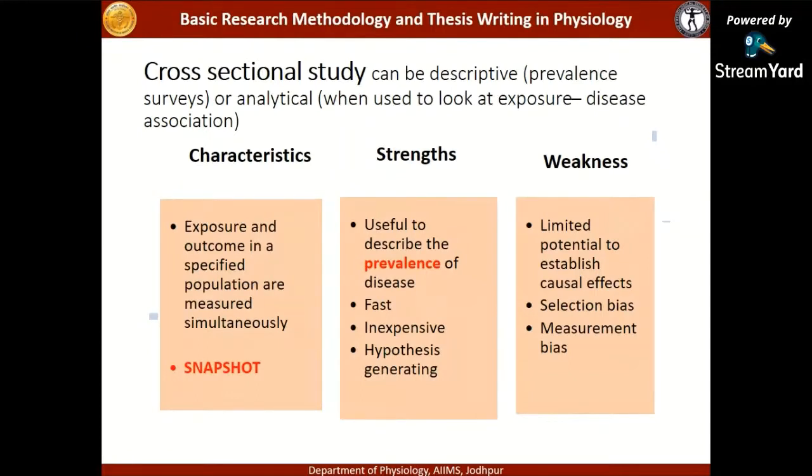You do not know what has happened before, you do not know what will happen after this, but you can know what is there in that picture. So the exposure and outcome in a specified population are measured simultaneously. These are very good designs to describe the prevalence of disease. They are fast, inexpensive, they generate hypotheses.